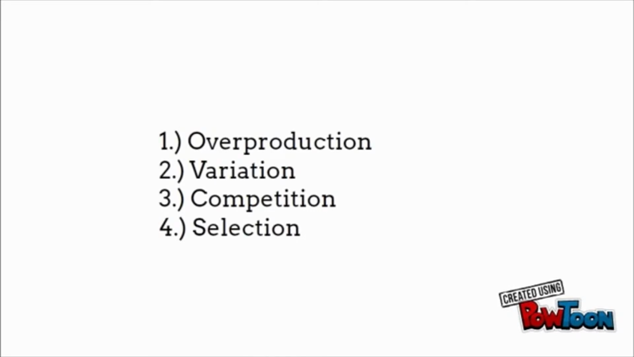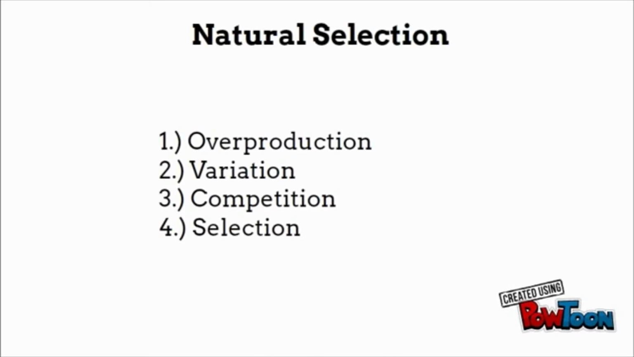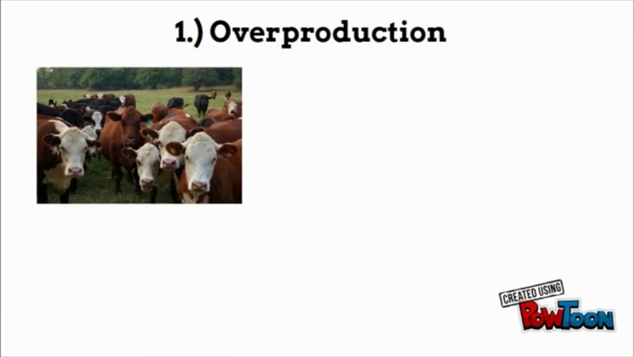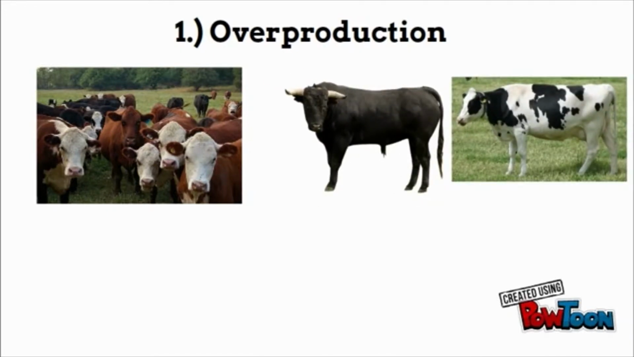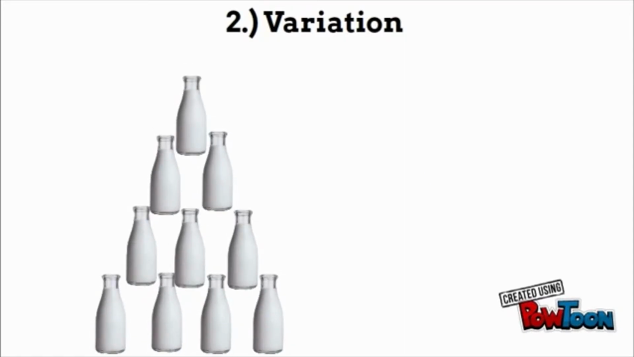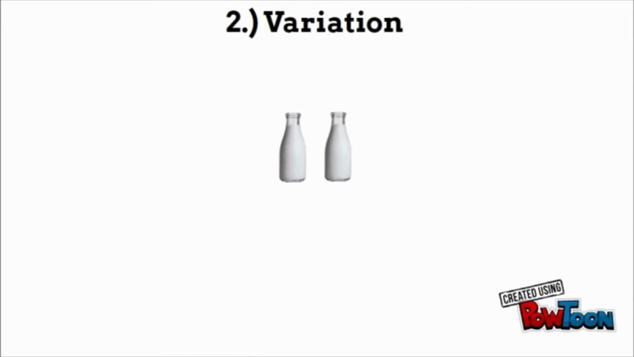Looking at the 4 points of natural selection. Number 1. Overproduction. Cows produce more calves than the environment can support. This is also partially because humans place males and females in close quarters to each other whenever they need more oxen, and thus humans also influence the cow population. Number 2. Variation. Some cows produce a lot of milk, whereas some cows produce little milk.